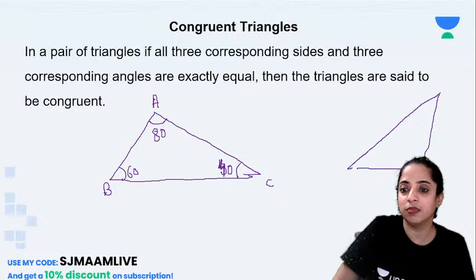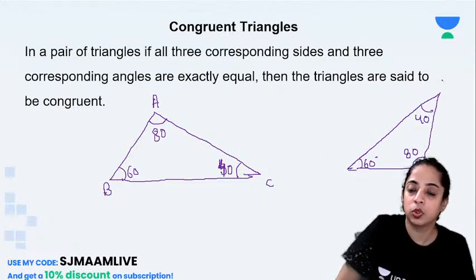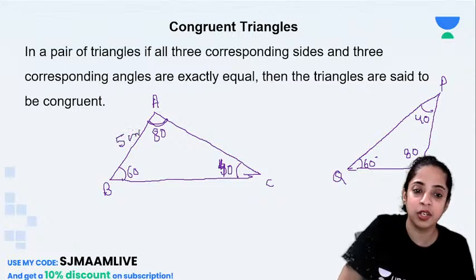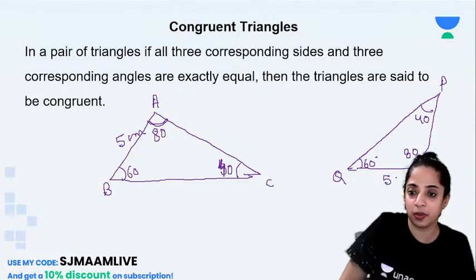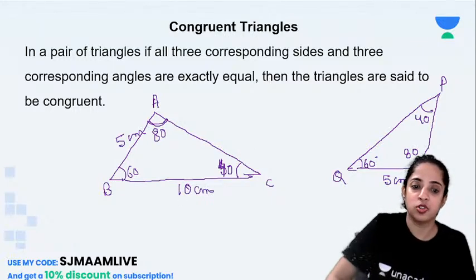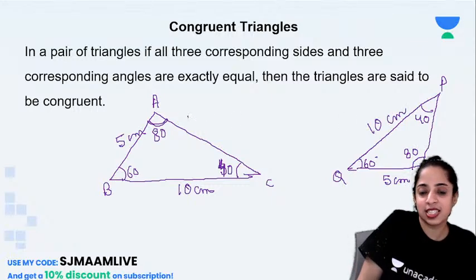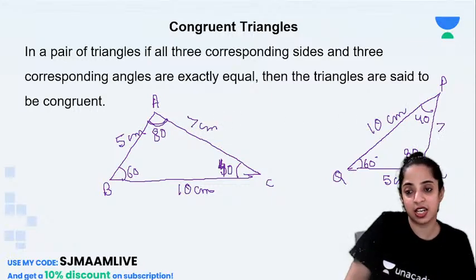Okay, the measurements are not exact, beta. This is 80, this is 40 and this is 60. So this is P, this is Q, and this is R. Wait, one more thing we will write. If this is 5 centimeter and this is 5 centimeter, this is 10 centimeter and this is 10 centimeter, this is 7 centimeter, and this is 7 centimeter.